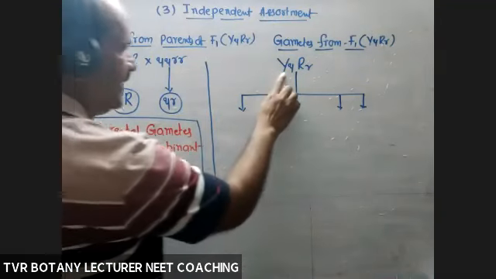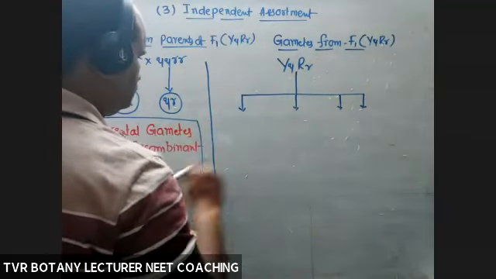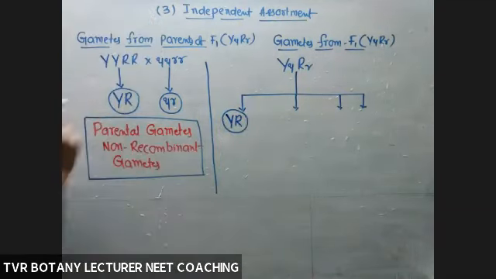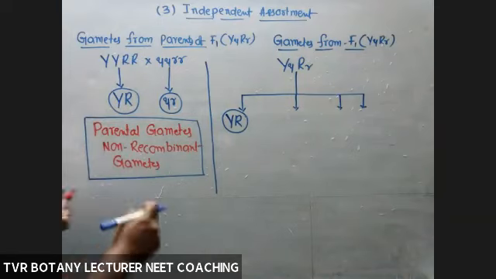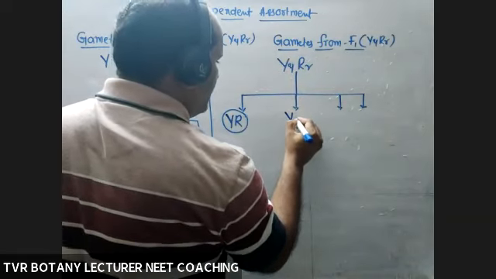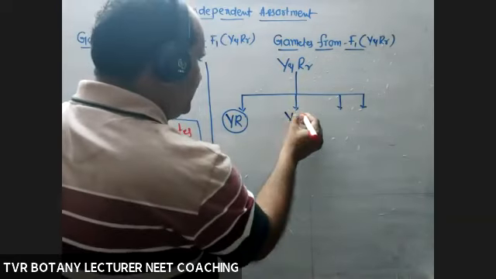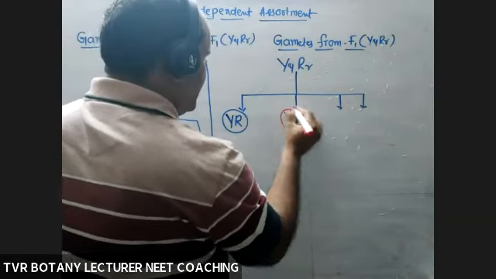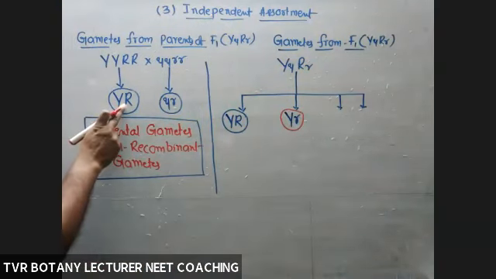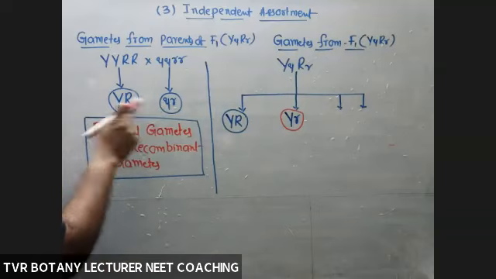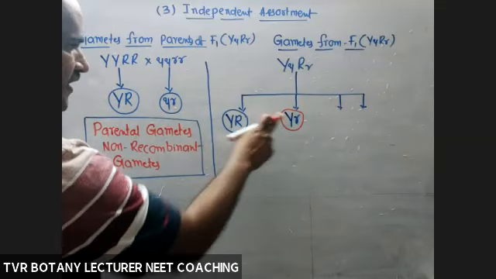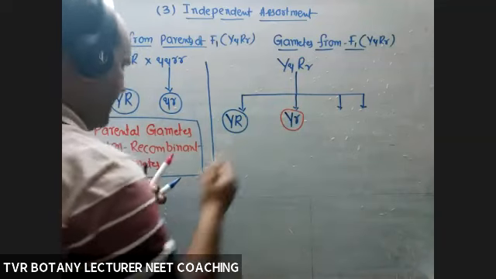Capital Y, capital R: this is similar to a parental gamete, a non-recombinant gamete. Capital Y, small r: this is a recombinant gamete, heterozygous in condition. Recombinant gamete, non-parental or not? See here, what are the parental gametes? Capital Y, capital R, and small y, small r. This one is a different gamete or not? So it is a recombinant gamete.